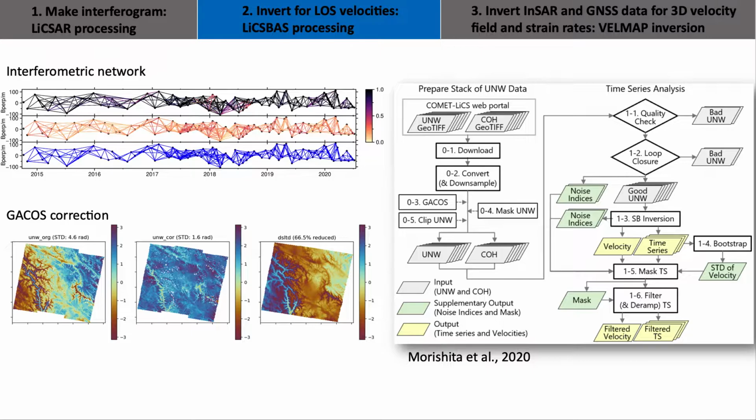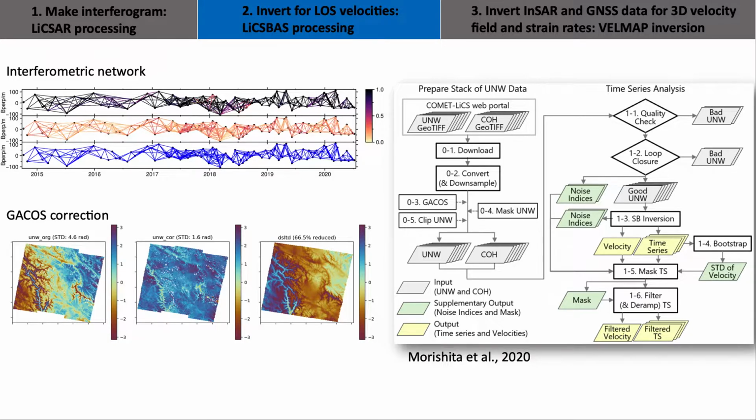This is a typical small baseline network of interferograms. Before time series analysis, incorrectly unwrapped data are identified by checking the coherence and coverage of unwrapped data and loop closure, and these are removed. The bottom panel shows the final network used for time series inversion.